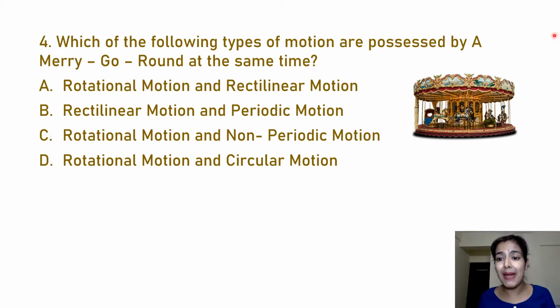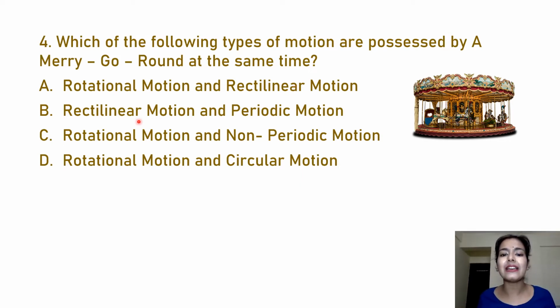In the case of a merry-go-round, first, the center part is doing a rotational motion, and the part where the child sits, that is the boundary part, shows a circular motion. Agree? Because the position of the child is going to change through this particular ride. Fine. So see the options. A, rotational motion and rectilinear motion. No, the body is not moving straight, so the rectilinear option is incorrect here.